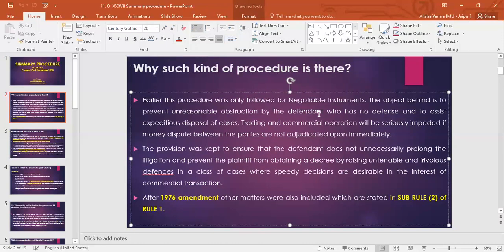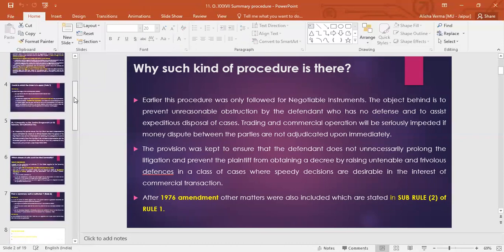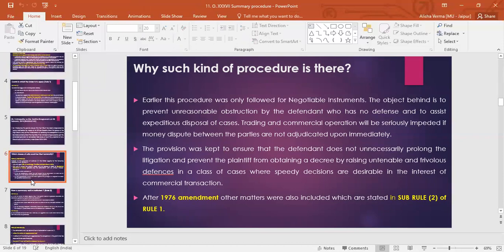But later on, the legislature thought that not only in negotiable instruments, but also in written contracts and in any liquidated damages which have already been decided between the parties in some instrument, in those kinds of cases also people can apply under the summary process, and which is stated here.